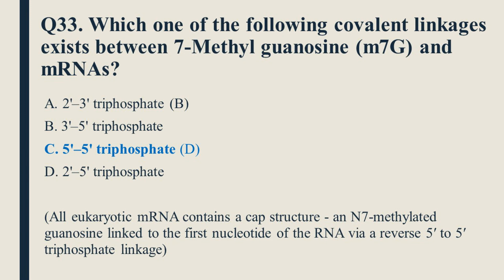Question number 33 is which one of the following covalent linkages exists between 7-methylguanosine and mRNAs? So 5' to 5' triphosphate is the right option. All eukaryotic mRNA contain a cap structure, an N7-methylated guanosine linked to the first nucleotide of RNA via reverse 5' to 5' triphosphate linkage. So option C is the right option.